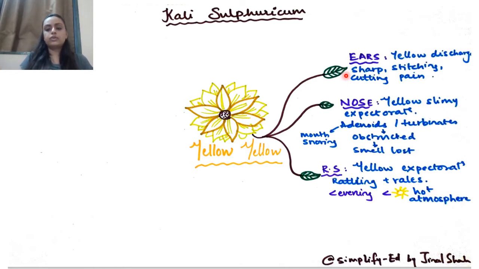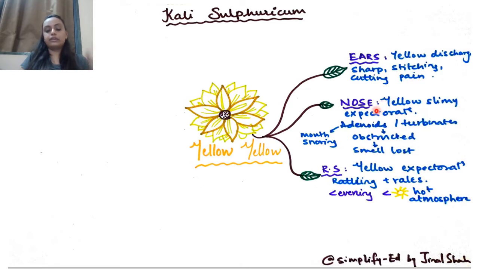So here we are going to have sharp stitching, cutting pain, because yellow discharge would in some way indicate that there is a pustular pathology going on. So of course the pain is going to be there. It is going to be sharp stitching. It could be a bacterial infection, it could be otitis media, anything of that sort, with yellow discharge and sharp pain. Nose, again yellow discharge, which again tells us that there's some bacterial infection.